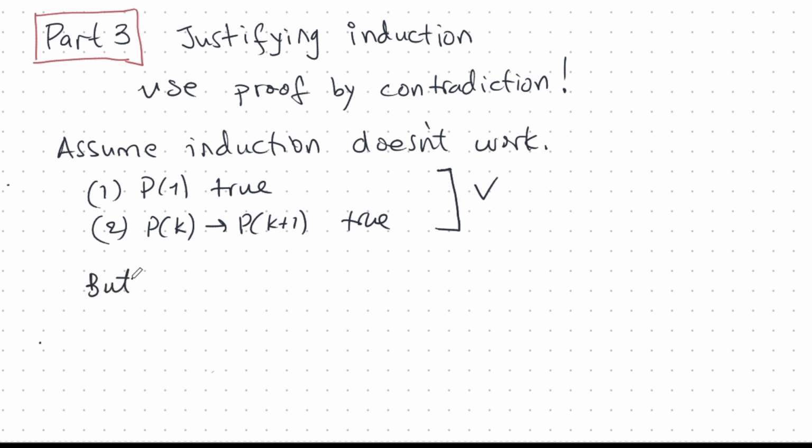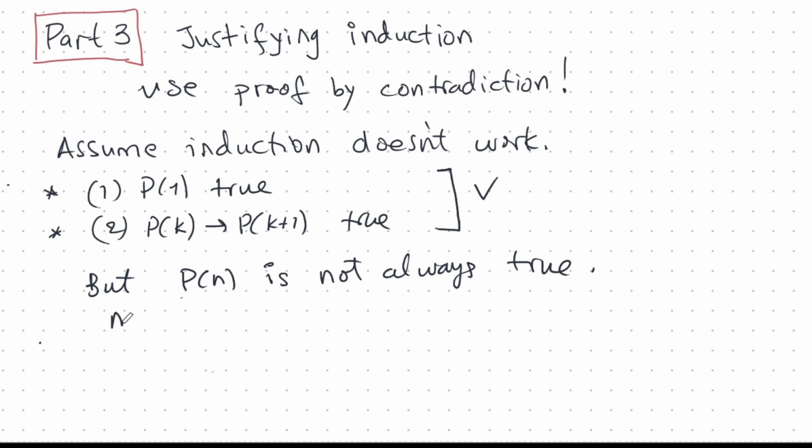But Pn is not always true. Okay, so this is the way to say that induction doesn't work. The two required pieces of the proof by induction, we have both of them, but Pn is not always true. Still, it fails. And there has to be a number for which it fails.